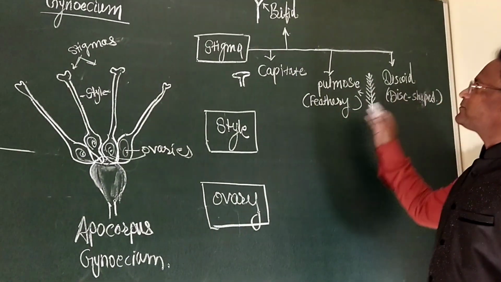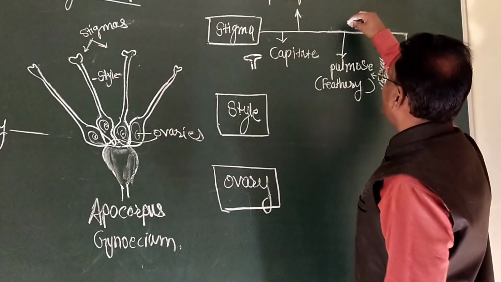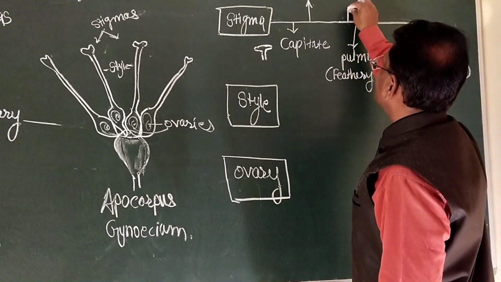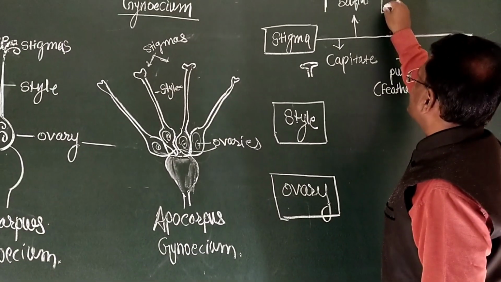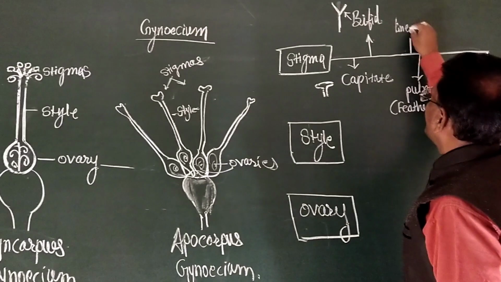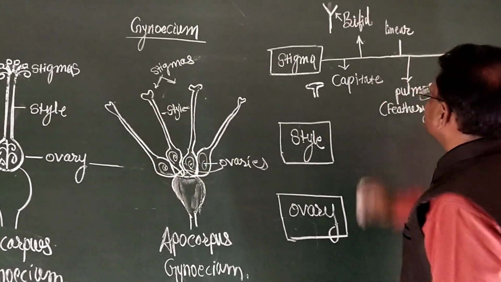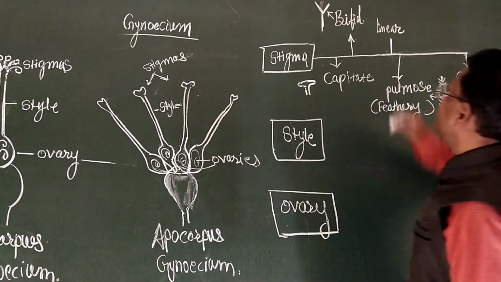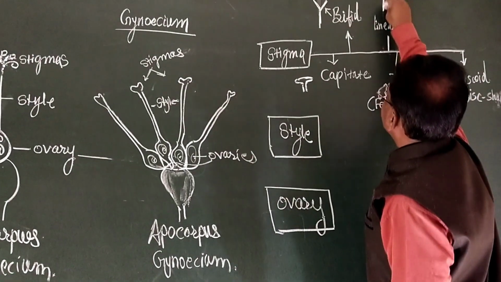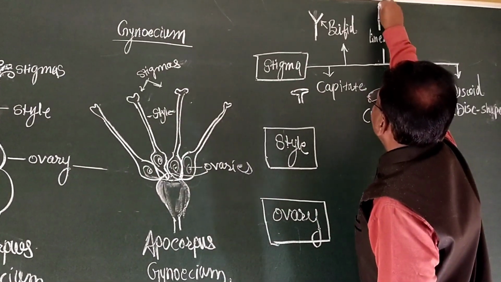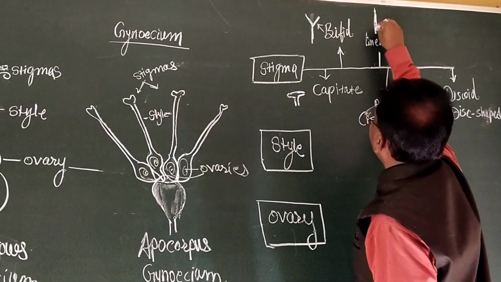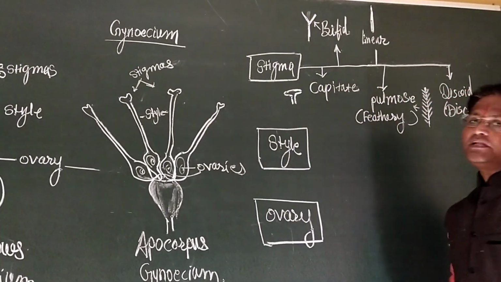Linear stigma. In some of the plants, linear stigma may develop. It means here the stigma is elongated, simple, and tapering at its end.